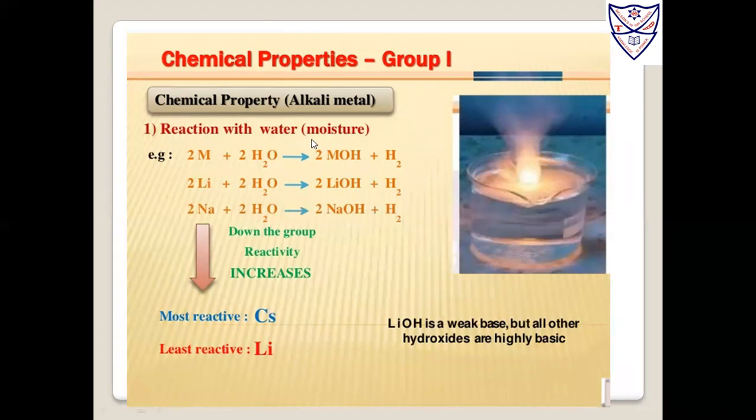Now the reaction with water. That's why you have heard that sodium and potassium should be kept under kerosene, under oil, so that if they come in contact with moisture or water, which they are highly reactive with. Here M for metal plus water H2O gives MOH plus hydrogen gas is released. So 2Li plus 2H2O gives 2LiOH plus H2. Sodium plus water gives sodium hydroxide plus hydrogen. As you go down, the reactivity is increasing, so maybe an explosion over here.